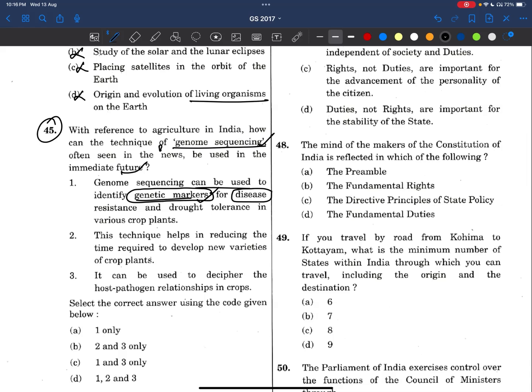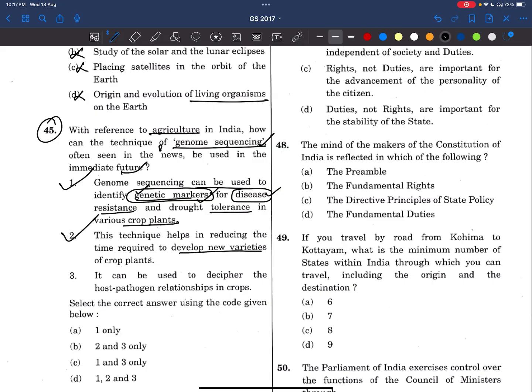For disease resistance and drought tolerance, we know that this gene is responsible for that disease. Now we are marking that genetic material and making necessary changes so that it becomes resistant and improves the tolerance, in the various crops. It is asking about agriculture. Now see, the first statement is correct. Now, this technique helps in reducing the time required to develop new varieties. Already said, if one gene is responsible for a disease, or if we want to improve anything, we'll make necessary changes in that and develop new varieties, very easily, very quickly.